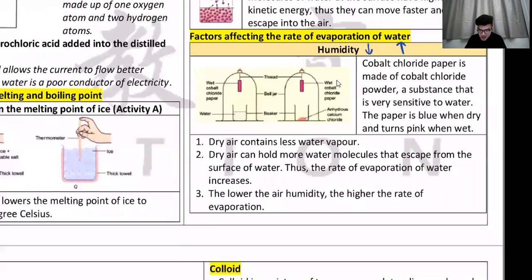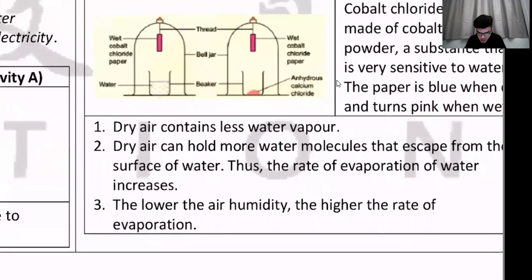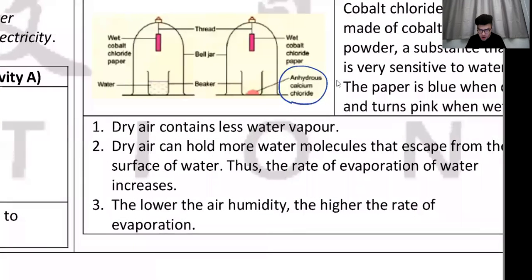You know this. All right, so as you can see, this anhydrous calcium chloride, this thing appears a lot. This is what we call a drying agent. This absorbs water. Okay, so they will always ask in an exam, what's the function of this anhydrous calcium chloride? Is to absorb water. That means the air inside this jar is very dry, whereas inside this one the air is very wet because you have a cup of water here. You know what this is, by the way? This is your silica gel.